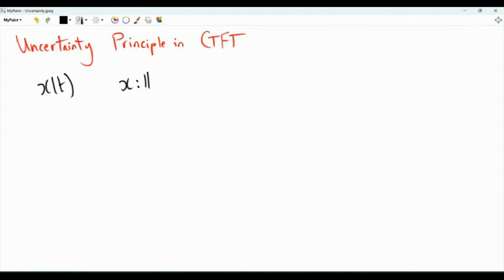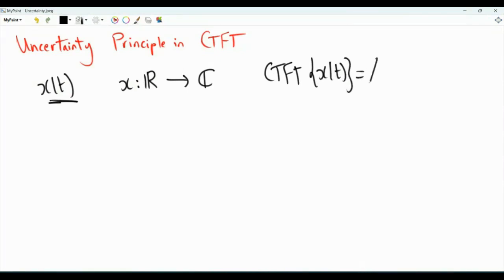Consider the continuous time signal or function x of t. X has the set of real numbers as its domain, and the codomain is the set of complex numbers. So x of t is generally complex valued. The continuous time Fourier transform of x of t is big X of f. That's the integral of x of t times e to the minus i 2 pi f t dt.